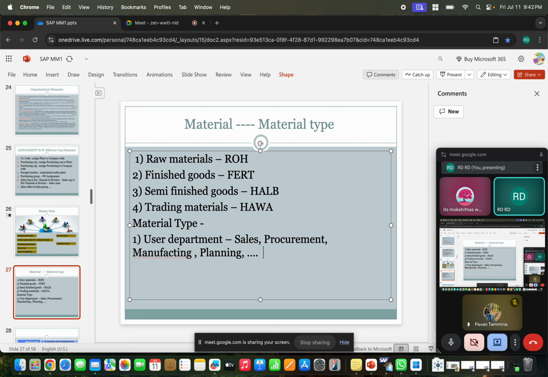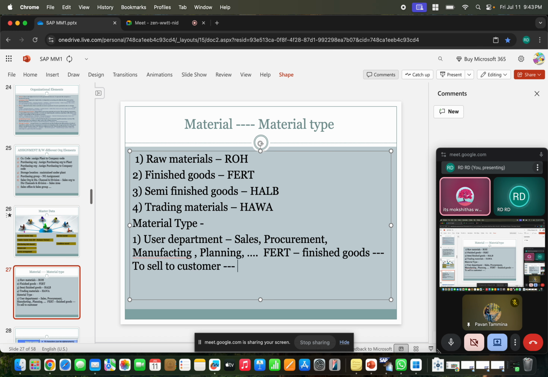Let's assume FERT, finished goods. What is the purpose of finished goods? Why are you producing them? To sell to the customer, ultimately. The final product is to sell to the customer.